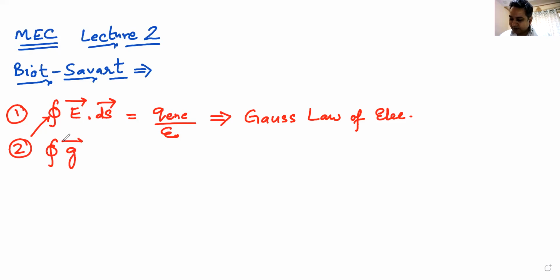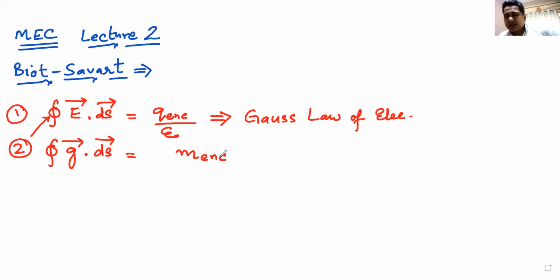So it will look like this. Surface integral of G dot ds, where G stands for gravitational field. So the surface integral of G dot ds over a closed surface will be equal to what? Mass enclosed. How much mass is coming inside this? Now what should I do?